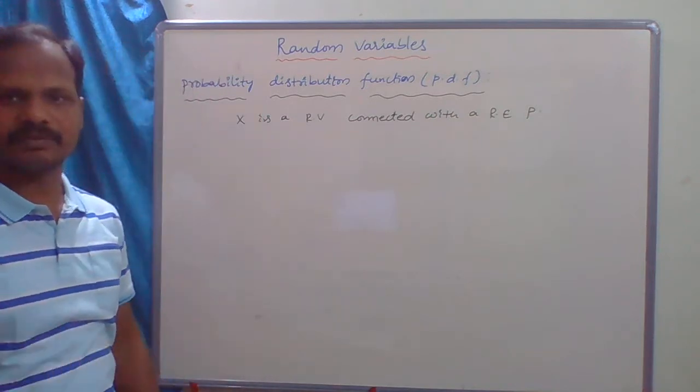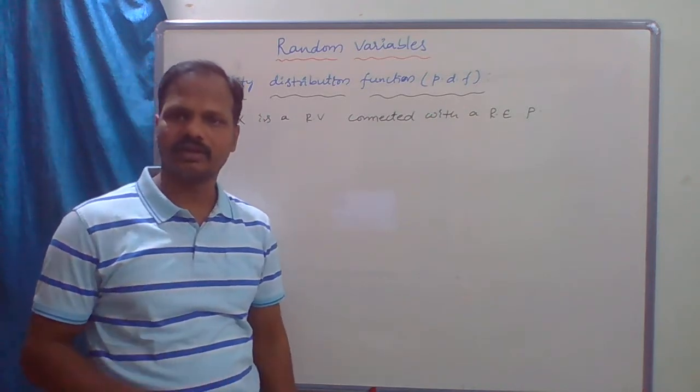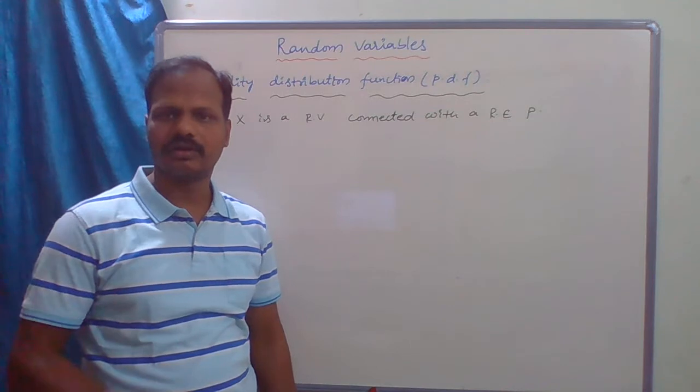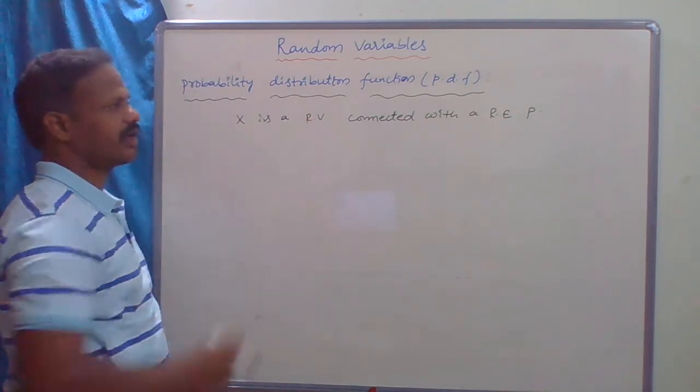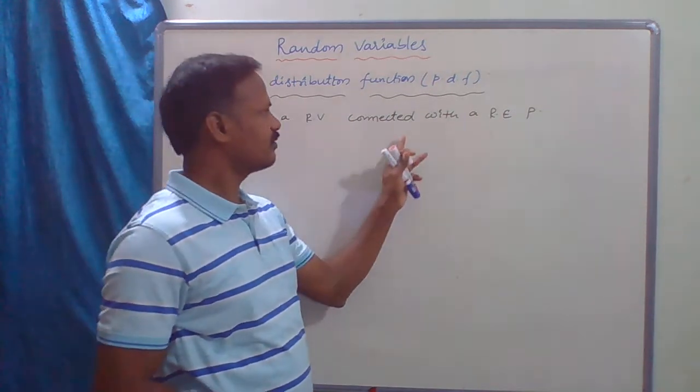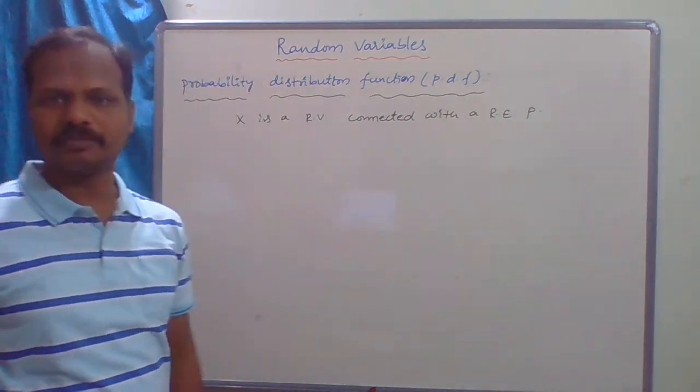Some experiment, for example, throwing a coin or rolling a die. So X is a random variable connected with a random experiment P.